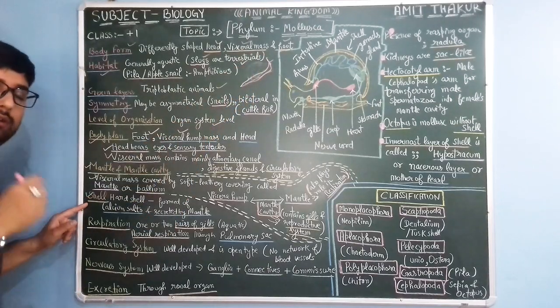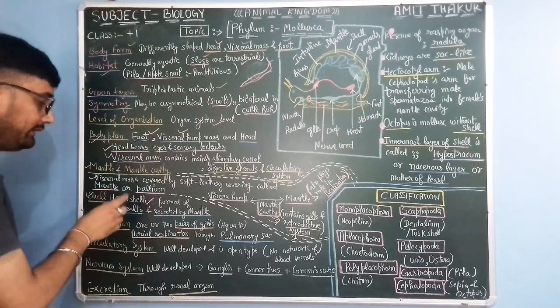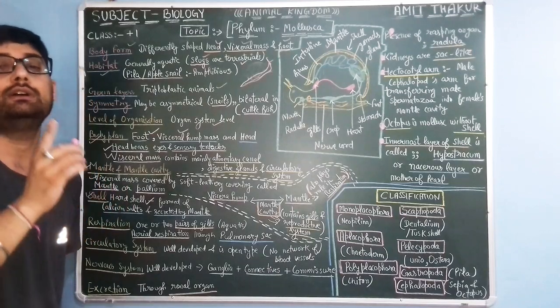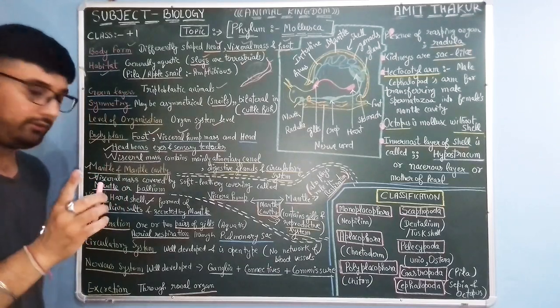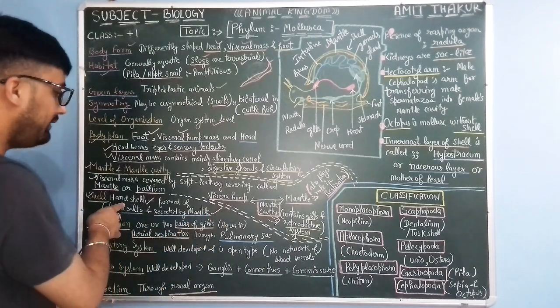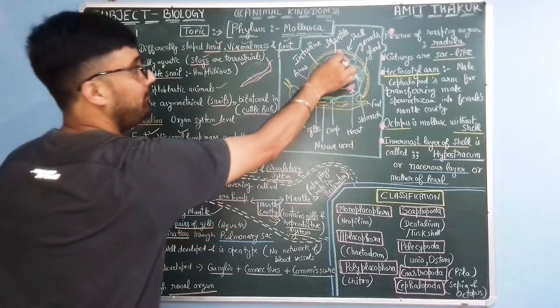So shell is a characteristic feature of mollusks. There is a hard shell, and the hardness of this shell is because of the deposition of calcium salts, and these calcium salts are excreted by this mantle.